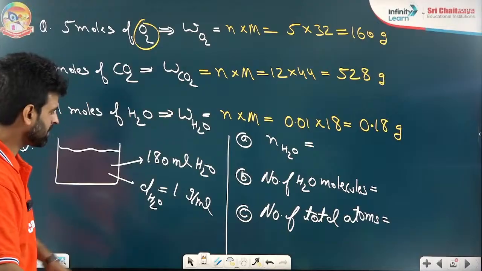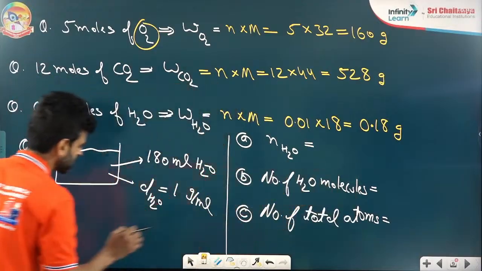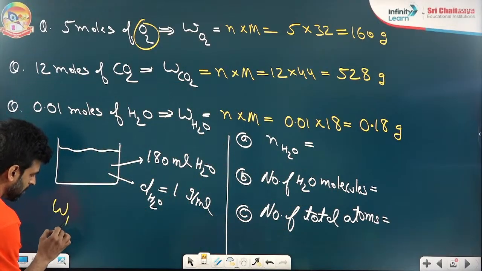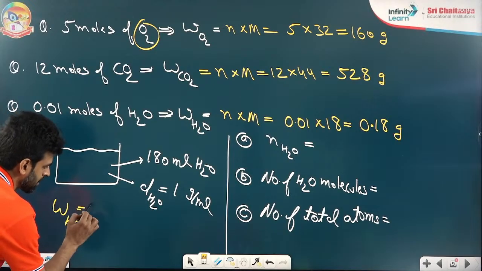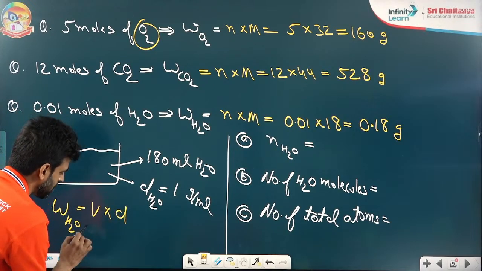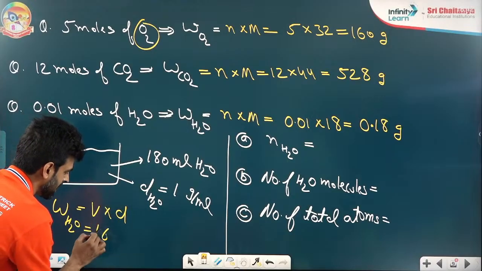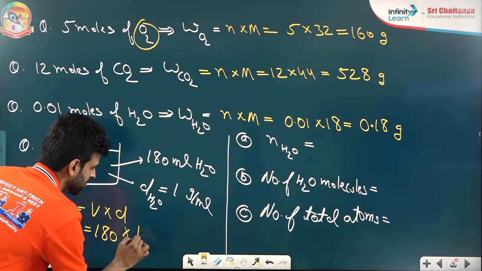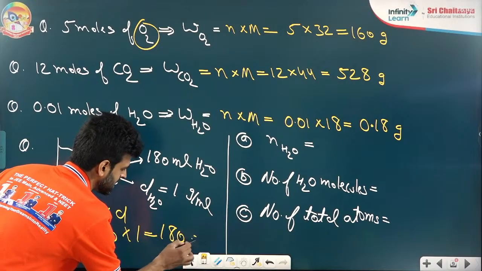First of all, let us find the weight of water. How do you find it? Volume into density. What is the volume? The volume is 180 ml. Density is 1 gram per ml. So how much is coming? 180 gram.